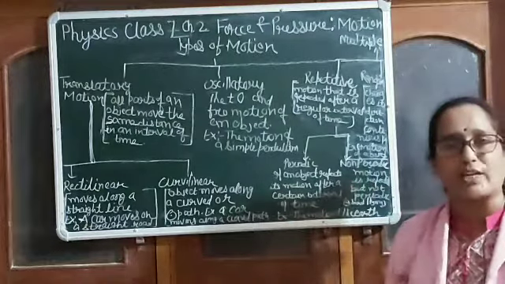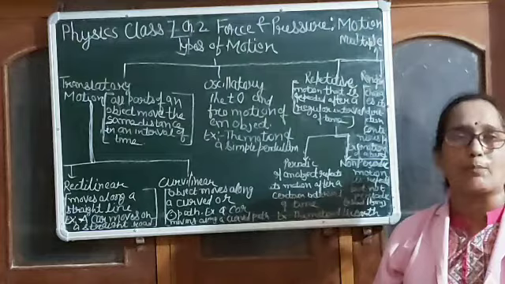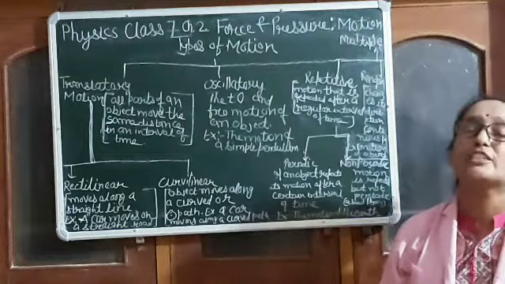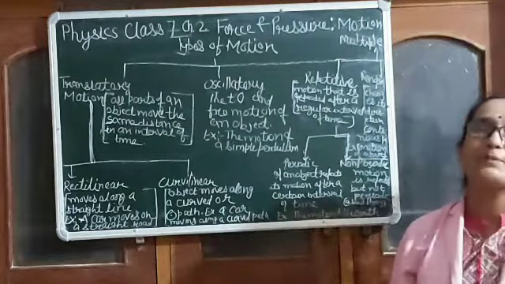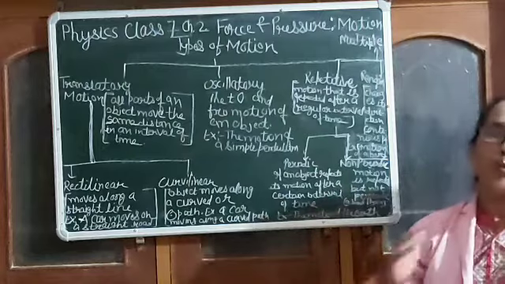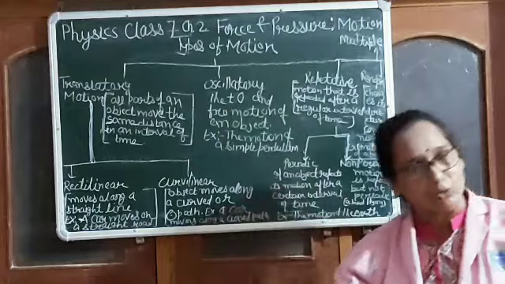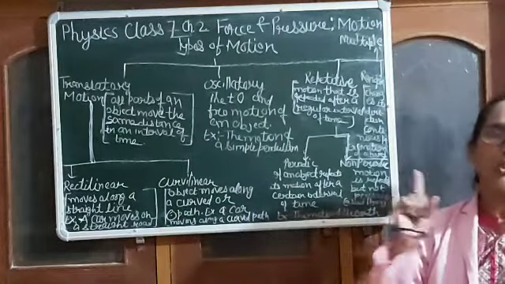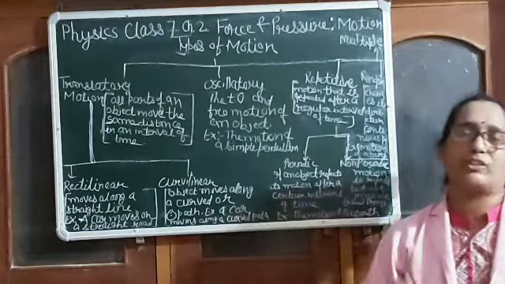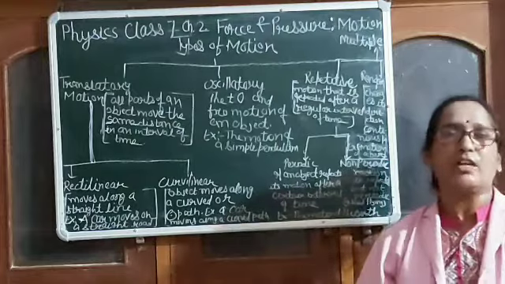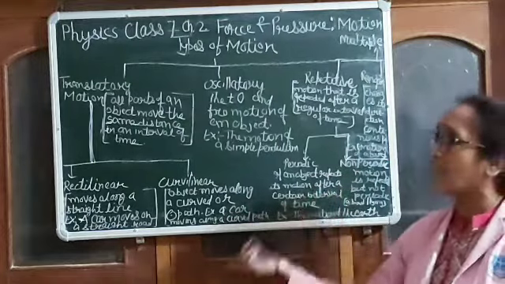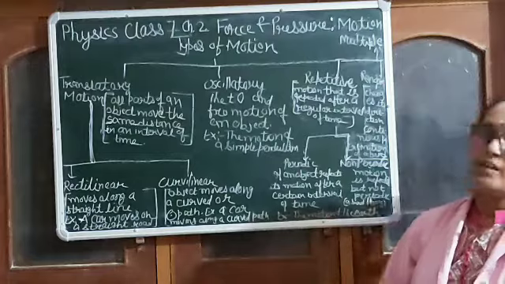So what is motion? The movement of any object is called motion. When can we say the object is in motion? When the object changes place with respect to time, then we can say the object is in motion. When the object does not change its position with respect to time, it is at rest.